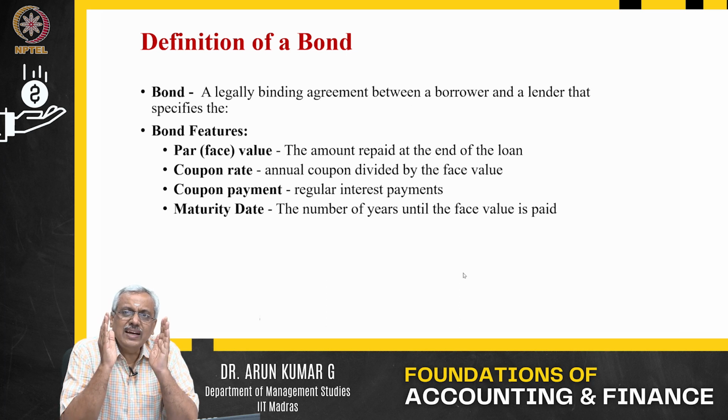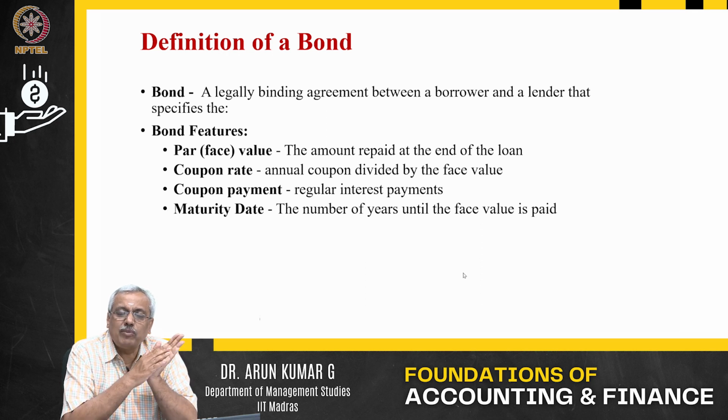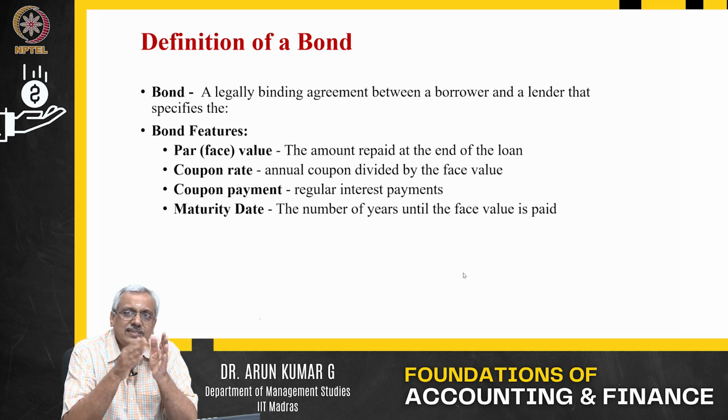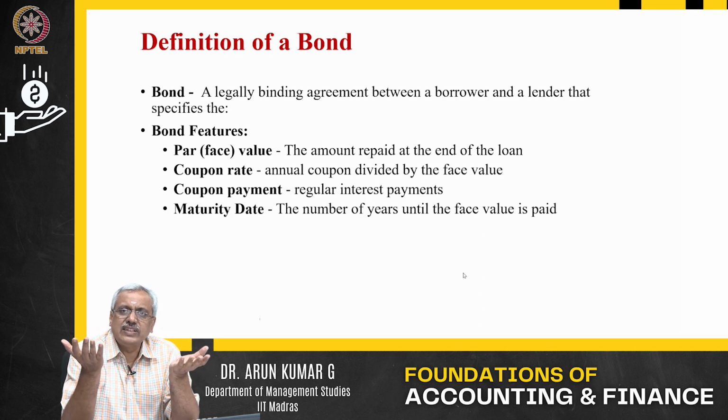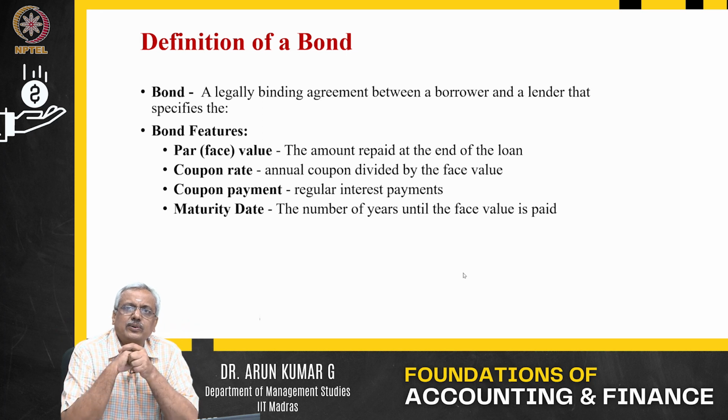Please note, a bond, number one, has a fixed tenure. Fixed tenure means fixed life. The bond is not perpetual. It normally has a fixed life. It can be 10 years, 15 years, 20 years, and so on. It will have, as you can see on the slide, a maturity date.